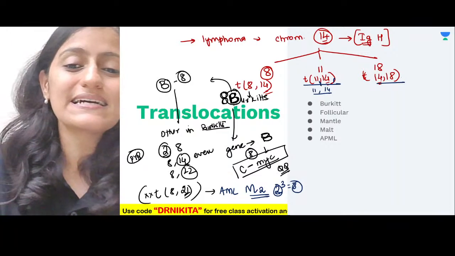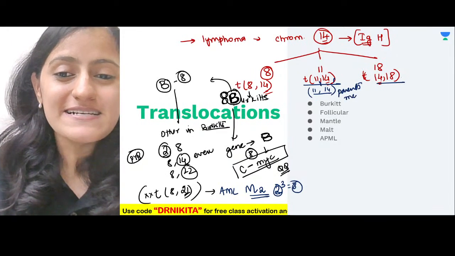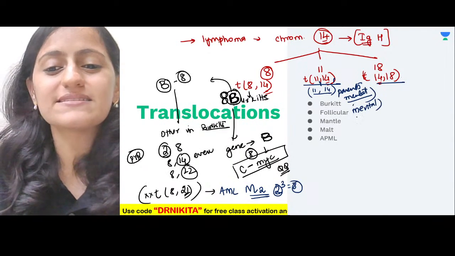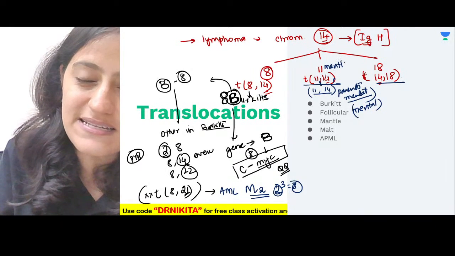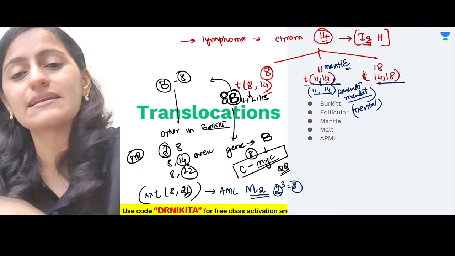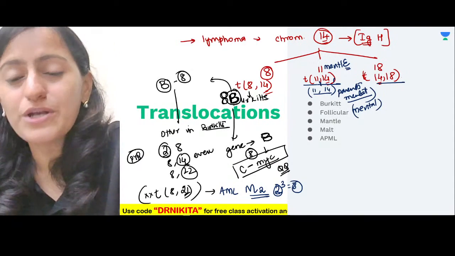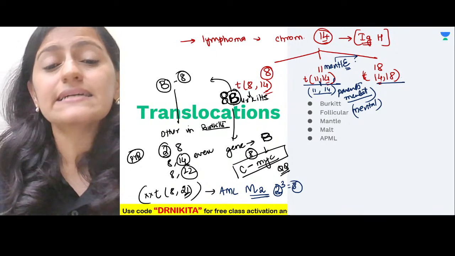And that basically made our parents go mental, right? So when you have siblings almost of the same age, the parents go mental. So remember, this is seen, 11, 14 is seen in mantle cell lymphoma. Okay, mantle cell lymphoma.